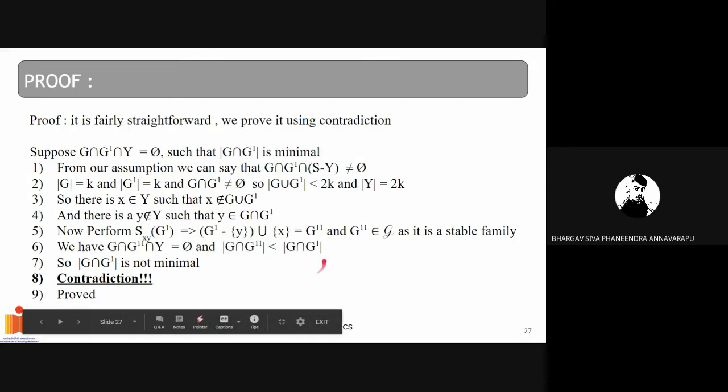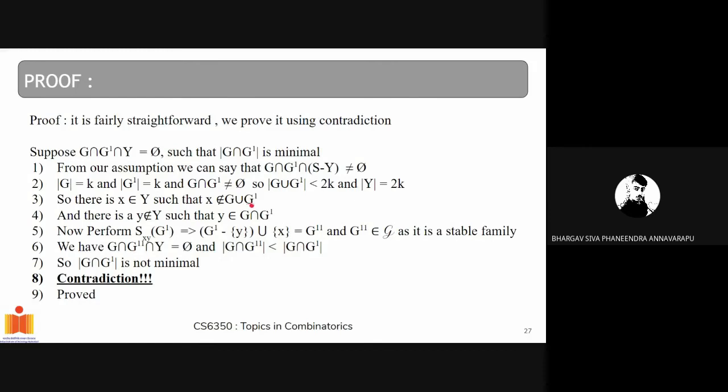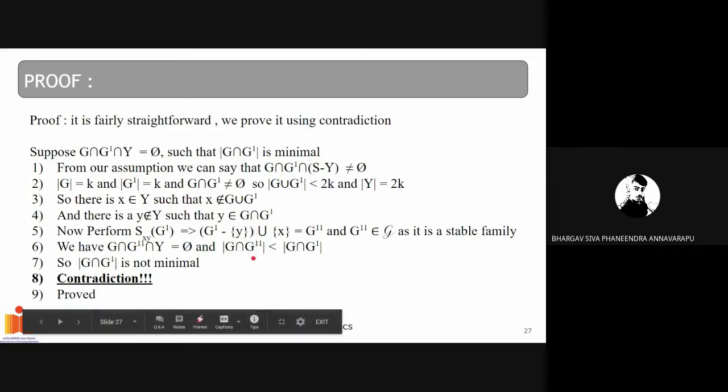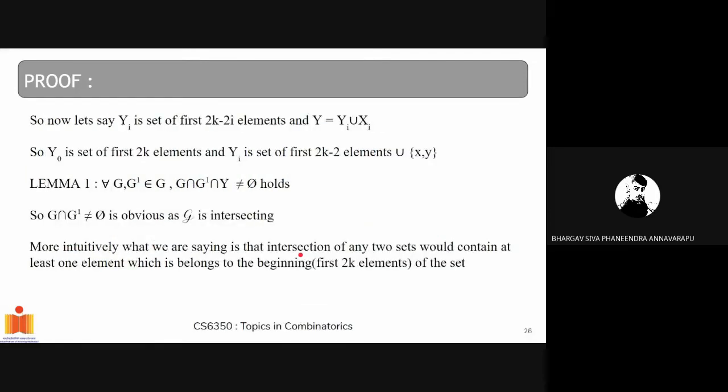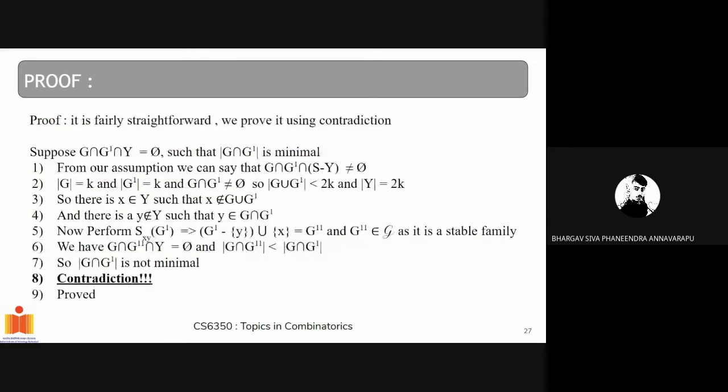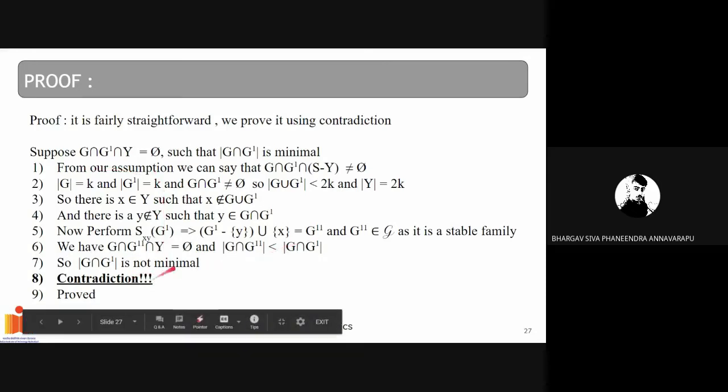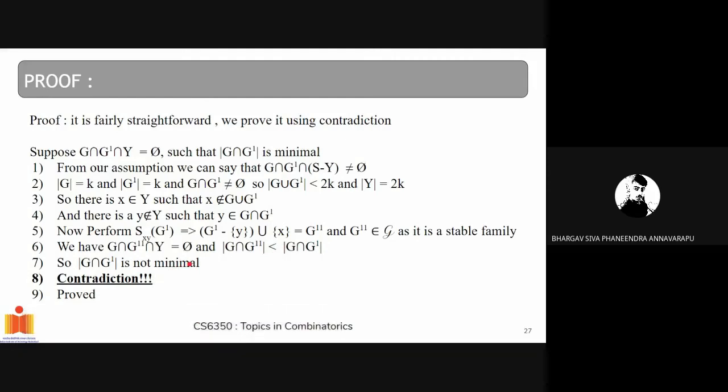We can say this because we are adding an element which doesn't belong to G union G prime, and removing an element which belongs to G intersection G prime. So basically we are reducing the size of the intersection. So we got a contradiction over here, because we defined that the size of G intersection G prime is minimal when G intersection G prime intersection Y is empty. So we got a contradiction, and hence it's proved.